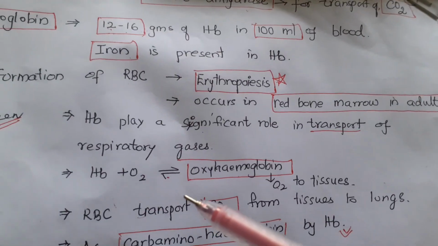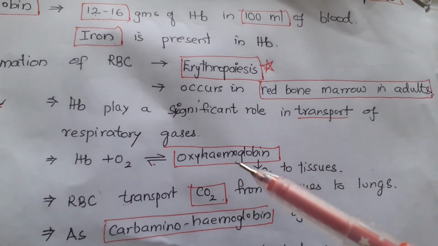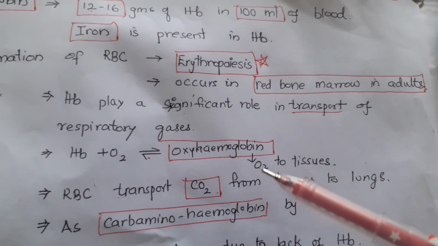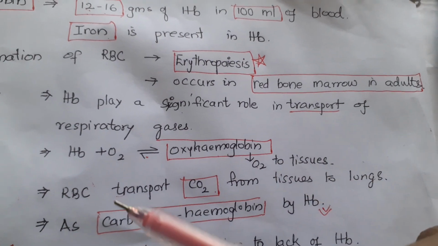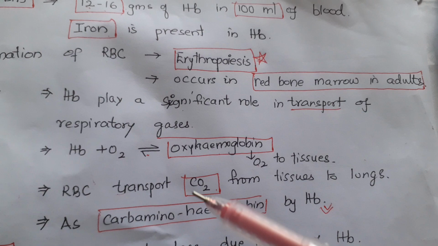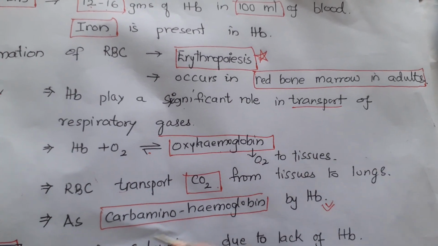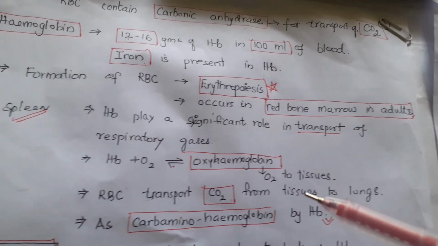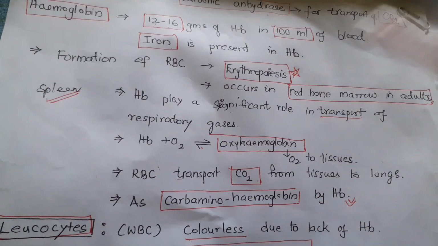It combines with oxygen and forms oxyhemoglobin, and it delivers the oxygen to the tissues, and RBC also transports carbon dioxide from tissues to lungs as carbaminohemoglobin. And tomorrow let us discuss the leukocytes.